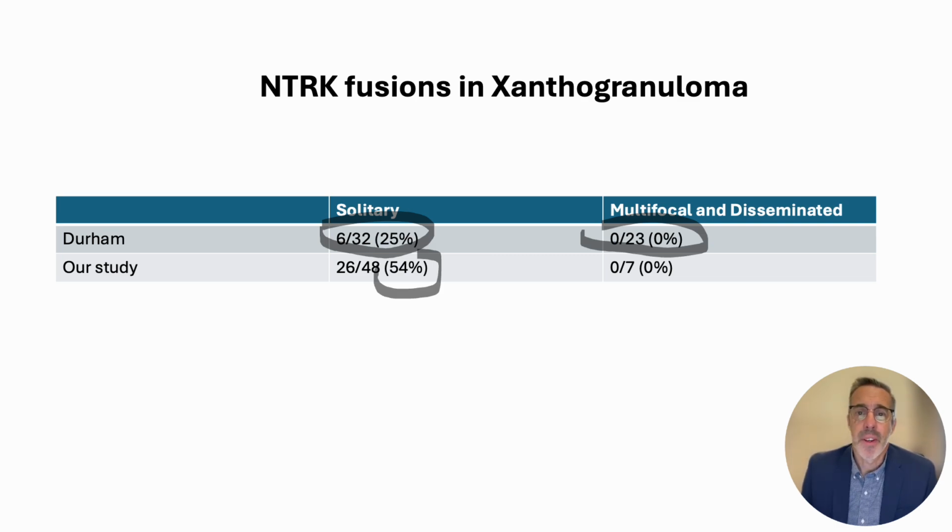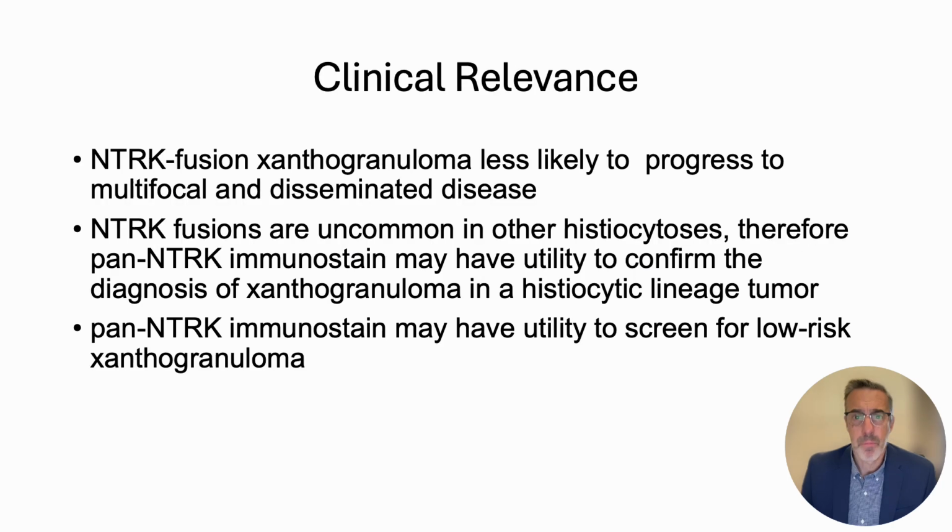We speculate that, as in melanocytic neoplasia, NTRK fusions are rather weak drivers that are common in solitary tumours, but not so effective as MAP kinase point mutations in driving a tumour towards disseminated disease.